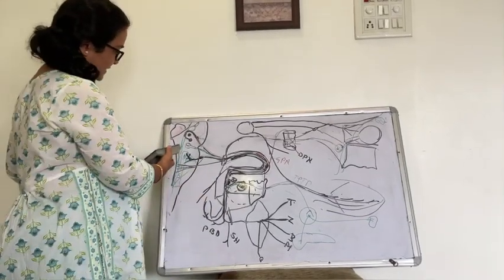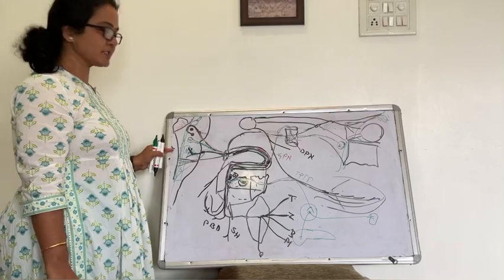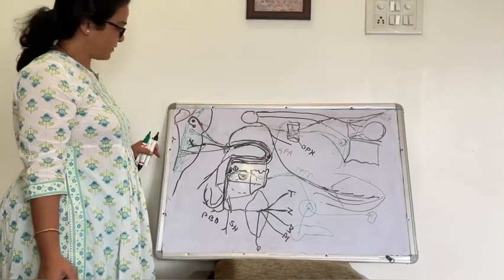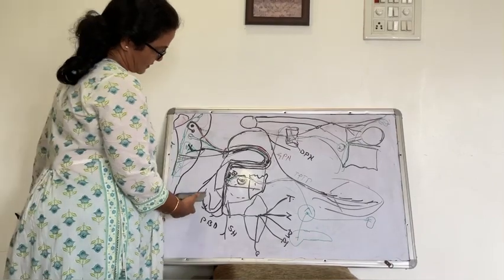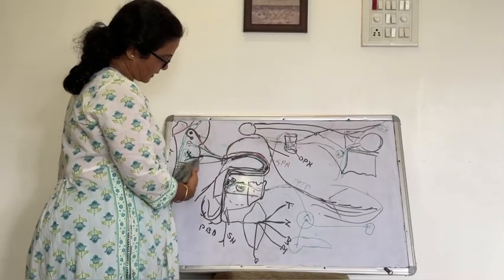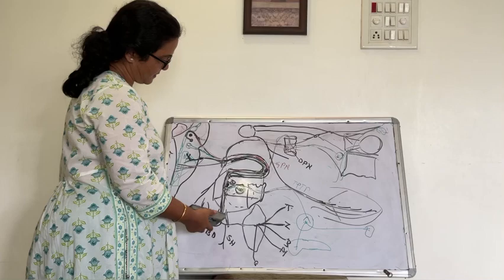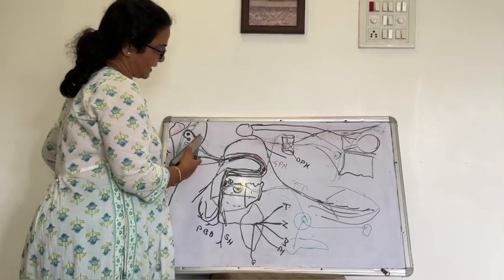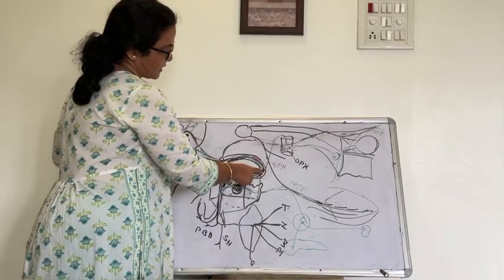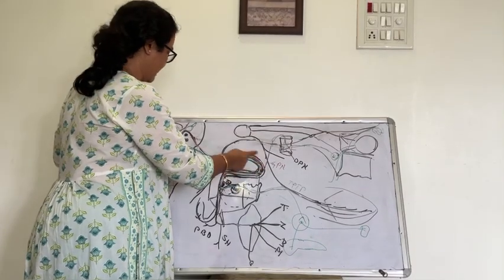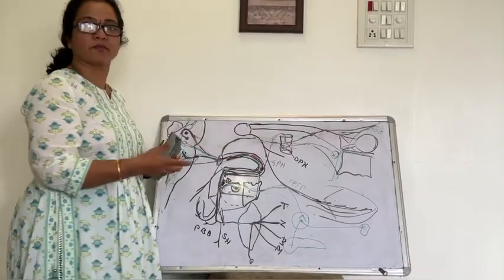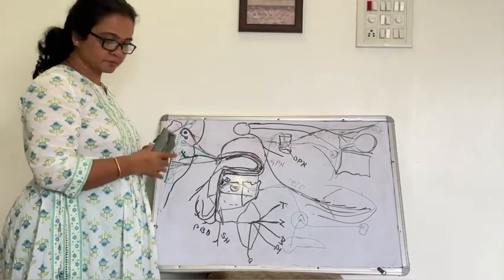It will also carry the general sensation, that is touch, pain, temperature and pressure, from the auricle through the general somatic afferent column, and that will go towards the geniculate ganglion, and fibers from here go towards the spinal nucleus of the trigeminal nerve.